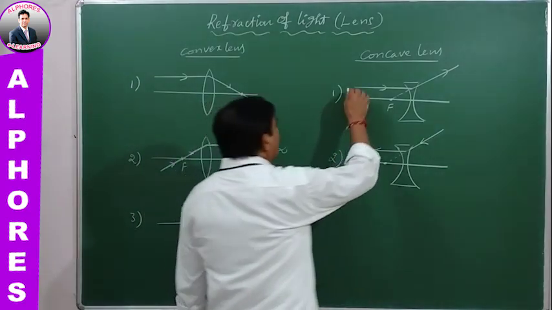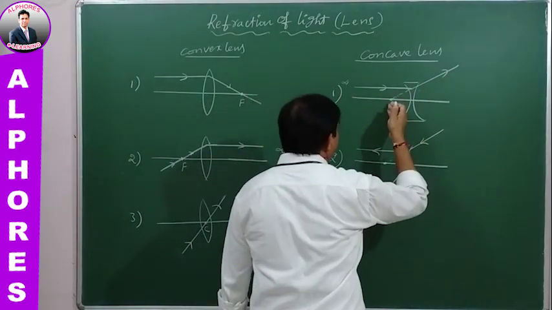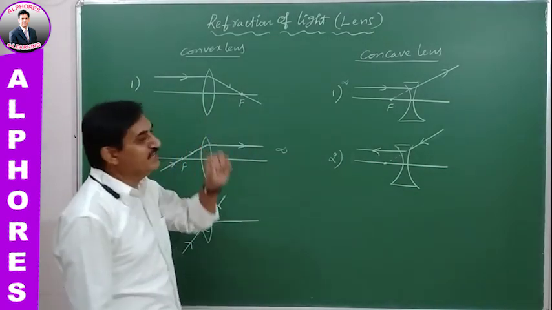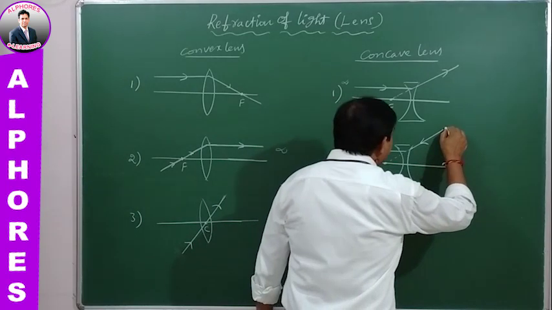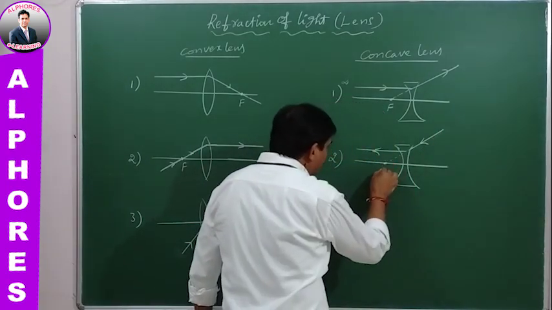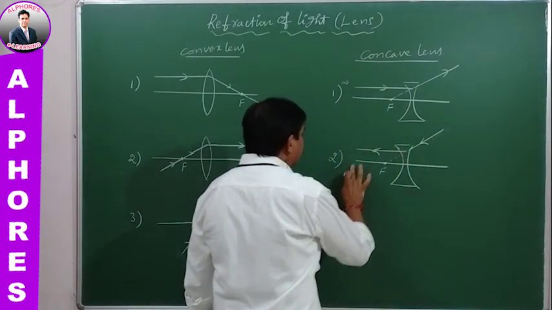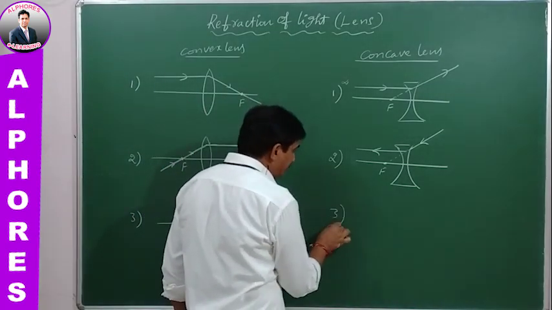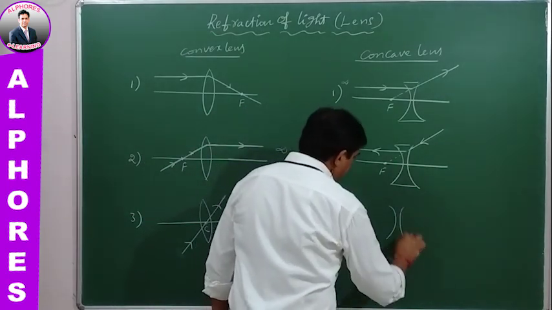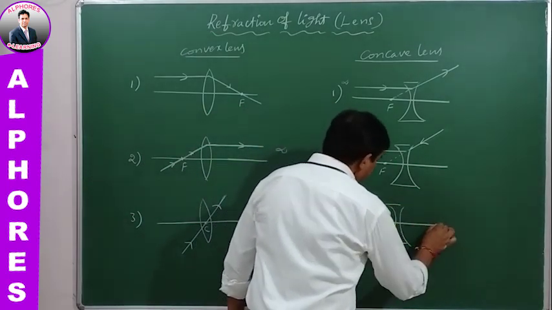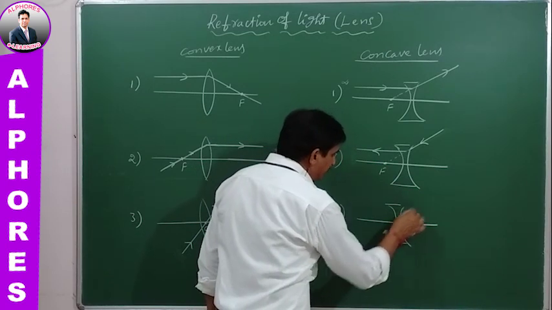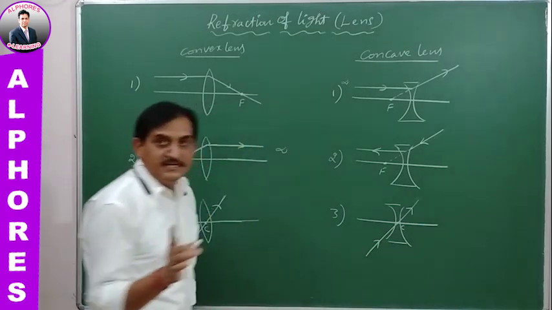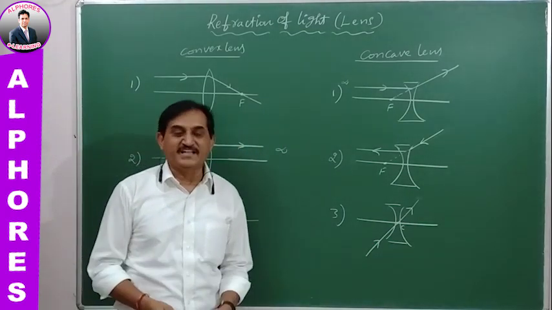Here the object is at infinity, and the corresponding image is formed at the focus point. Of course, this is the virtual image. Here the real image is formed. But here, whenever the light is traveling towards the focus point, after refraction the refracted ray becomes parallel to the principal axis. Rule number 3: when a ray of light passes through the optic center, that ray never deviates from its original path.